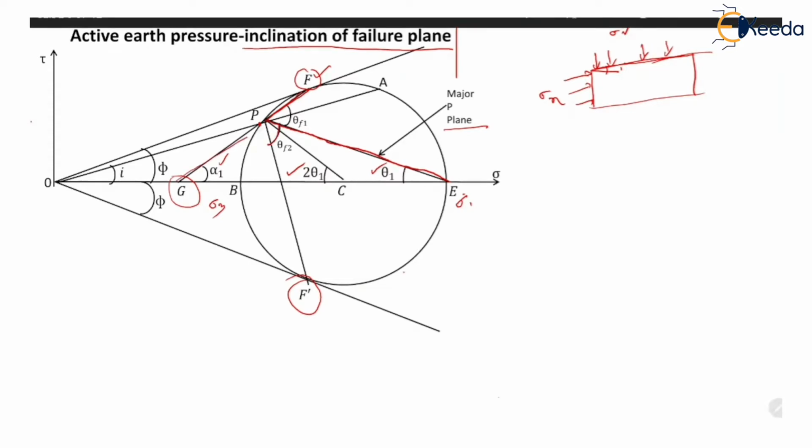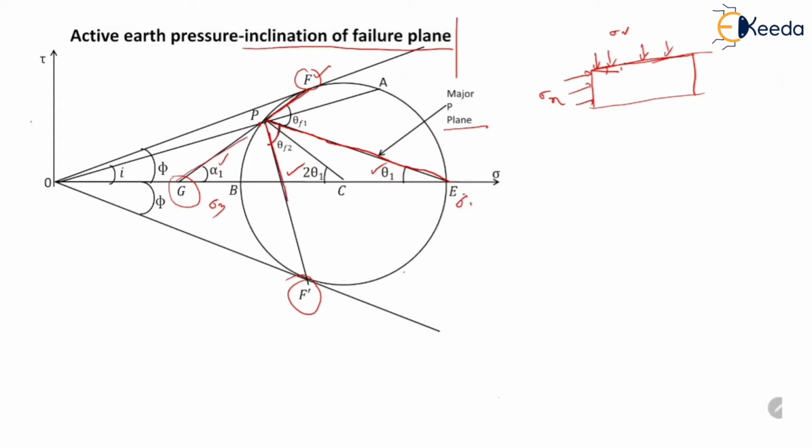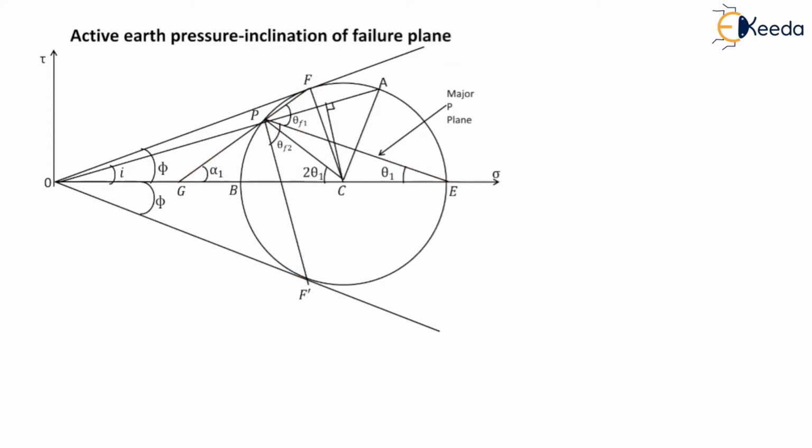The angle made by this failure plane PF dash with horizontal will be alpha 2. So in short, we should keep in mind that the failure plane PF makes an angle theta F1 with the major principal plane, which is indicated by the line PE.